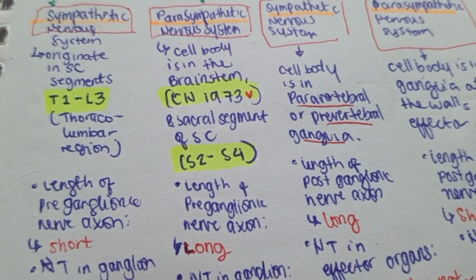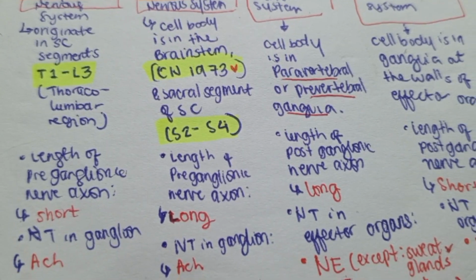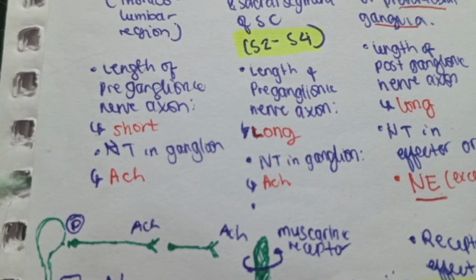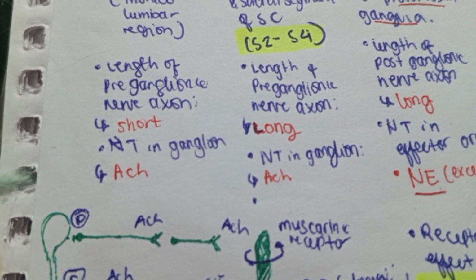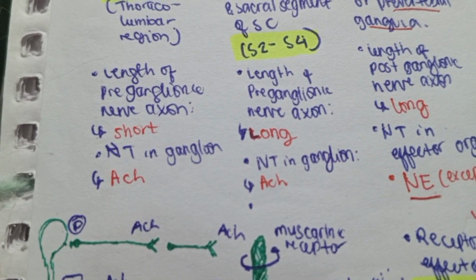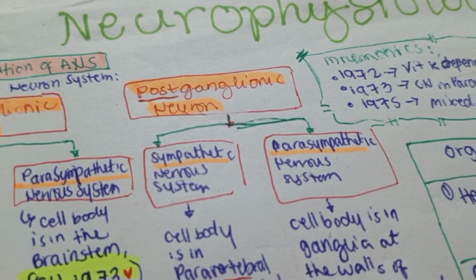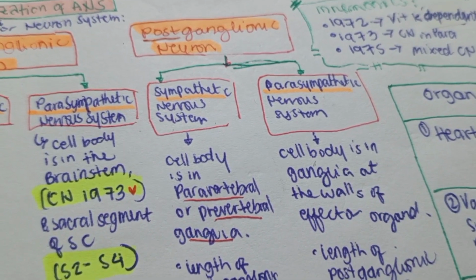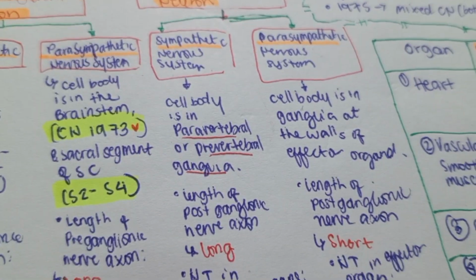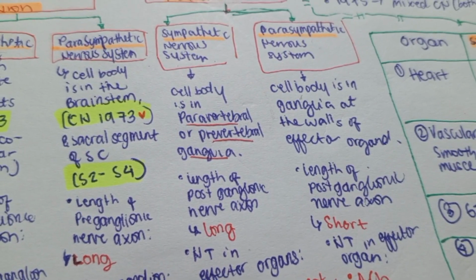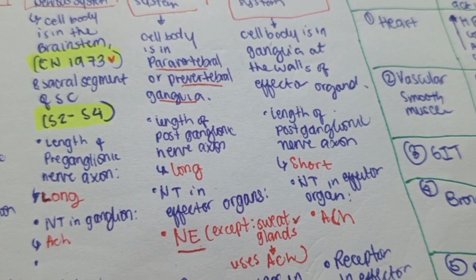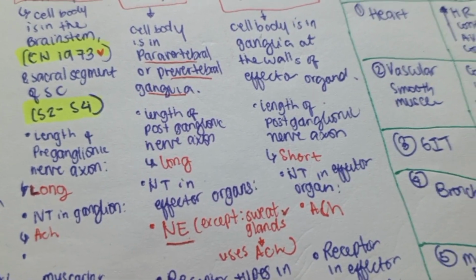And the length of the preganglionic nerve axon is long and the neurotransmitter is acetylcholine. As indicated here in the picture, in the parasympathetic, it is long in the preganglionic and the neurotransmitter in the ganglion is acetylcholine. Okay, now let's go to the postganglionic neuron. For the sympathetic nervous system in the postganglionic neuron, the cell body is in the paravertebral or prevertebral ganglia. And the length of the postganglionic nerve axon is long, and the neurotransmitter in effector organs is norepinephrine, except the sweat glands, which use acetylcholine.